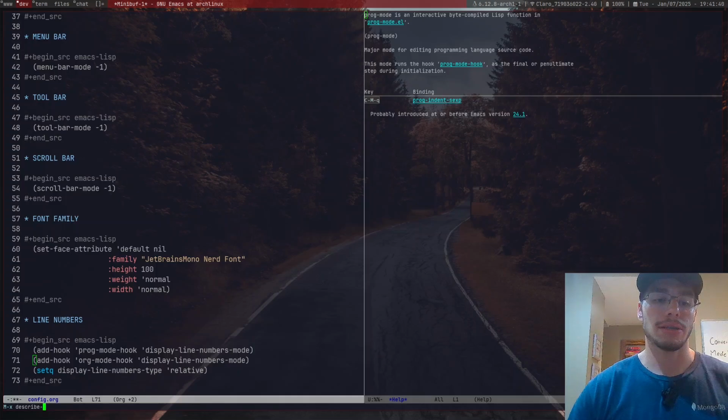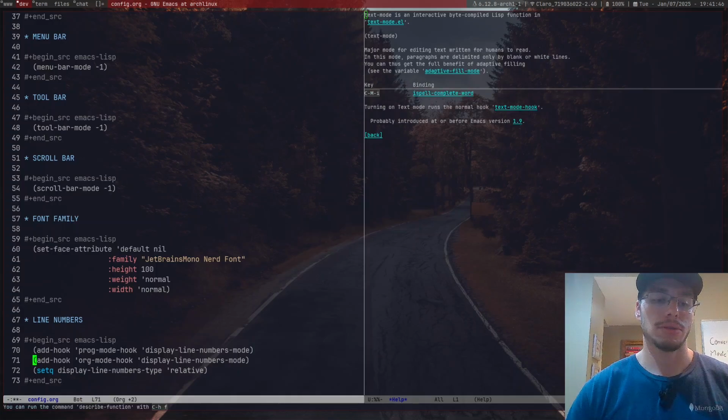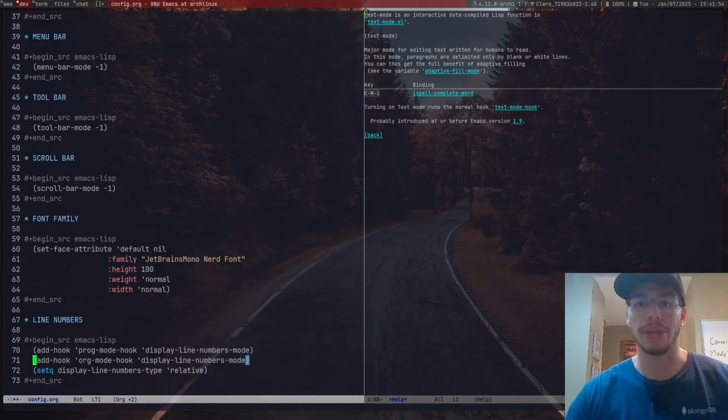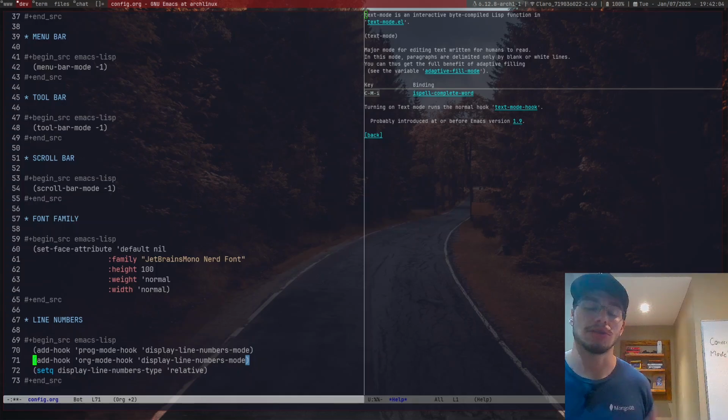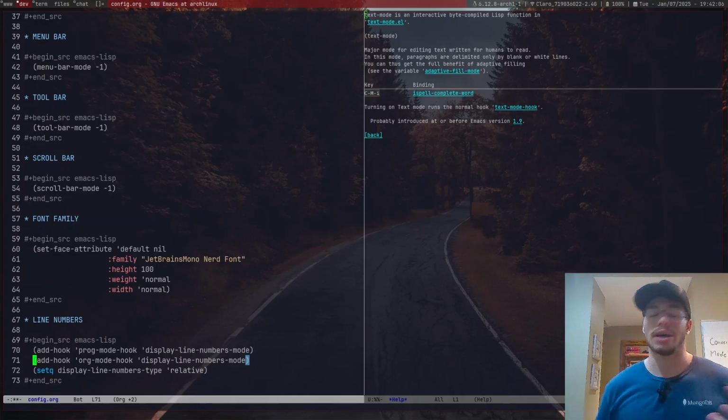So again, describe function text mode. Major mode for editing text written for humans to read. In this mode, paragraphs are delimited only by blanks or white lines. You can thus get the full benefit of adaptive filling. See variable adaptive fill mode. That adaptive fill mode is actually a really interesting thing that I will approach later.